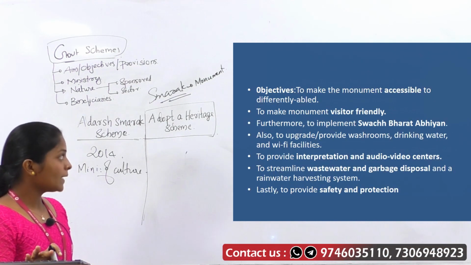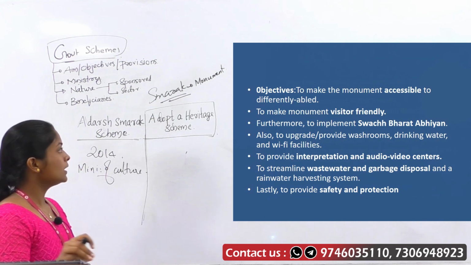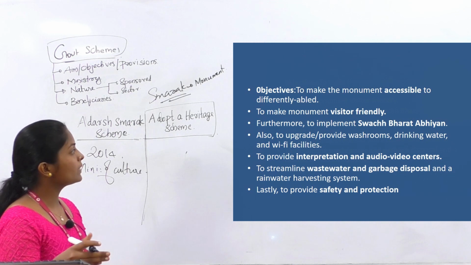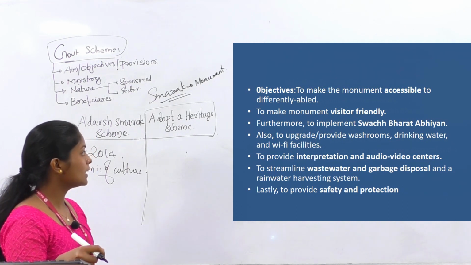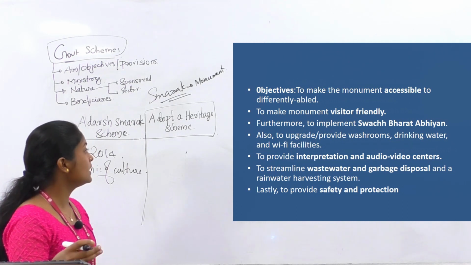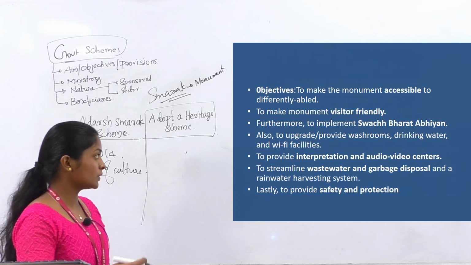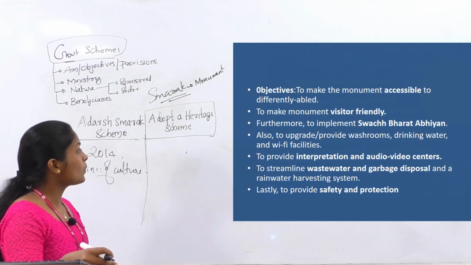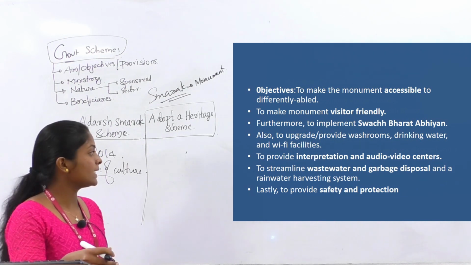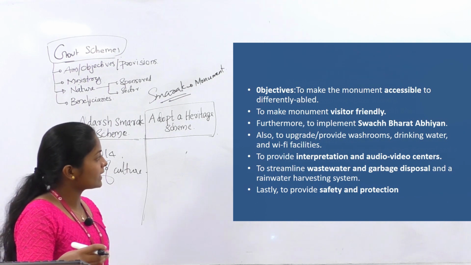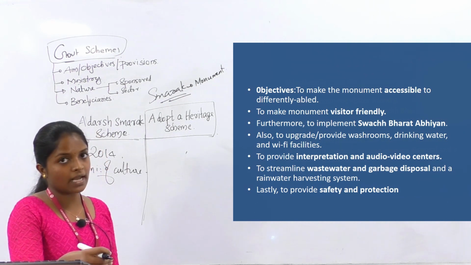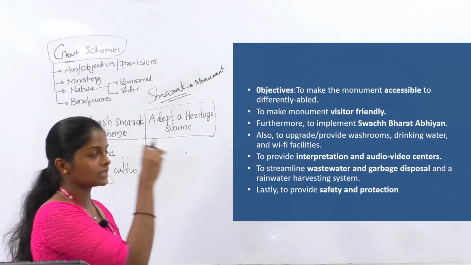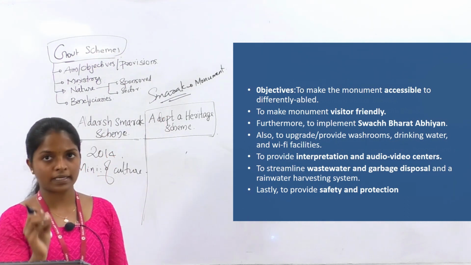The main objectives of the scheme include to make the monument accessible to differently abled, to make the monument visitor friendly, and to implement Swachh Bharat Abhiyan, then upgrade or provide washrooms, drinking water and Wi-Fi facilities, and to provide interpretation and audio video centers, to streamline wastewater and garbage disposal and a rainwater harvesting system, and to provide safety and protection. So these are the main objectives under the Adarsh Smarak scheme.